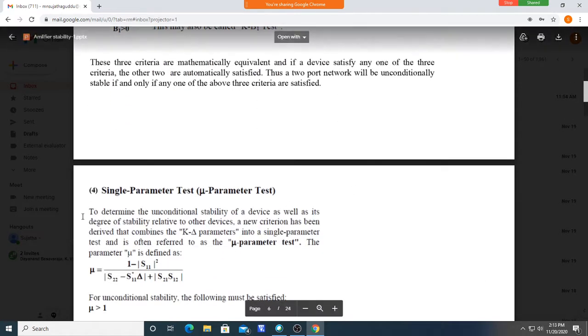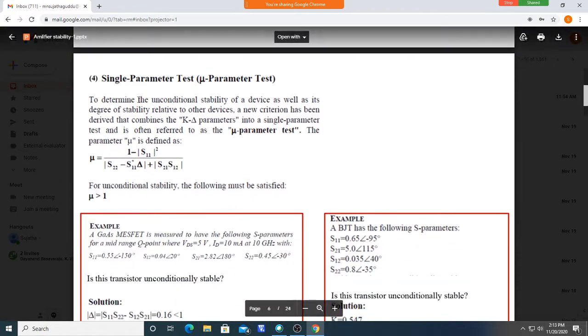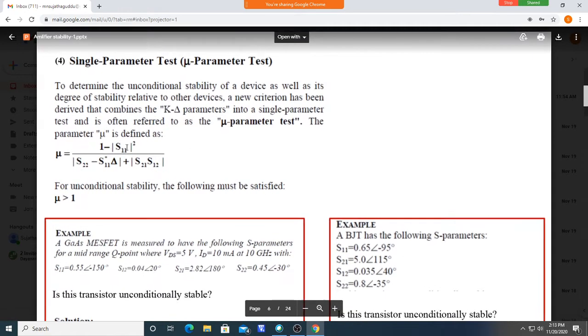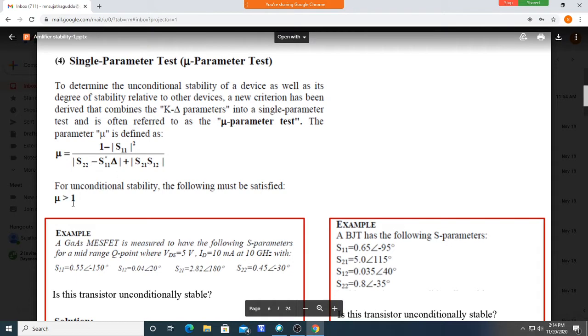Or one more is there, that is called the single parameter test, also called the mu parameter test. You calculate this value here. If this value is greater than 1, then also the system is unconditionally stable. You can use any value over the Smith chart as ZS and ZL, and that gives a stable operation. We are discussing how to get a stable operation.